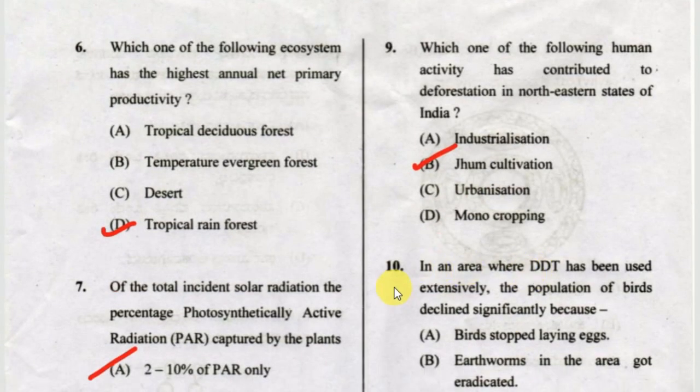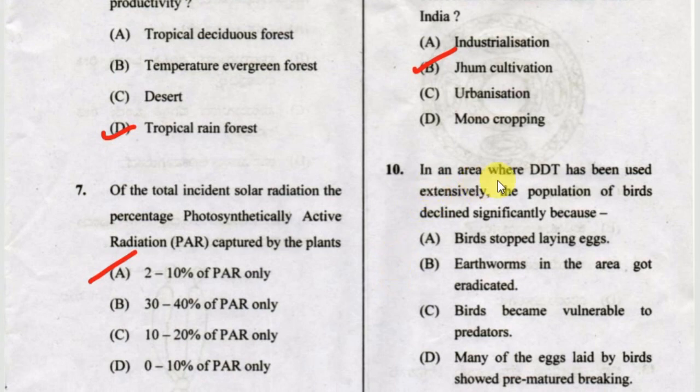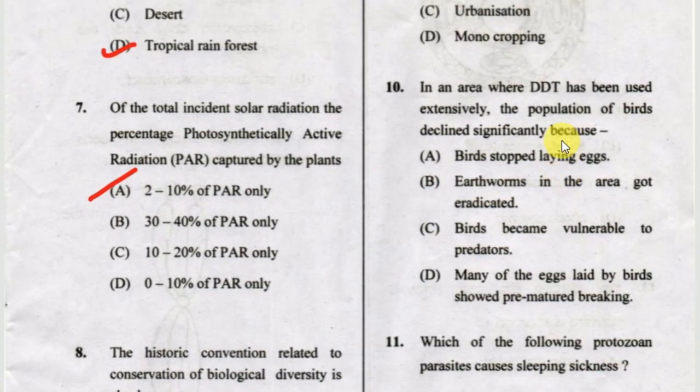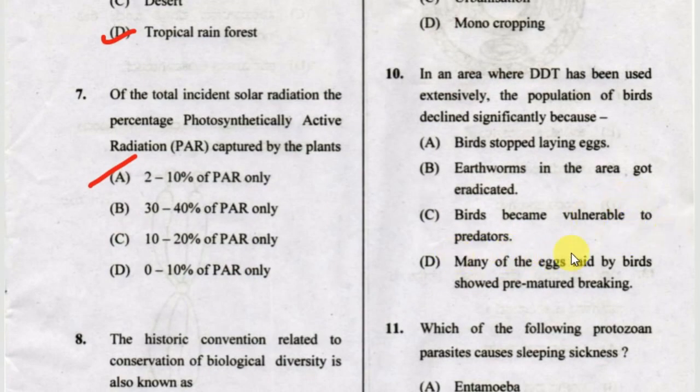Okay. Next, 10th one, in an area where DDT has been used extensively, the population of birds declined significantly because option A birds stopped laying eggs, option B earthworms in the area got eradicated, option C birds became vulnerable to predators, option D many of the eggs laid by the birds showed premature breaking. The correct answer is option D, many of the eggs laid by the birds showed premature breaking.